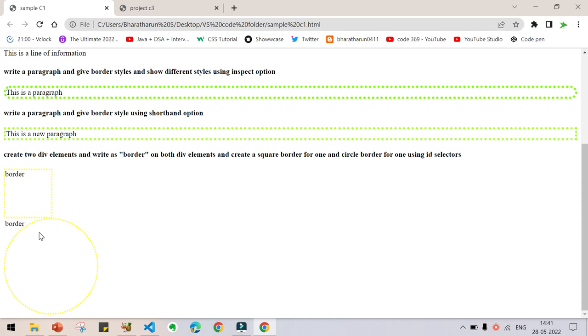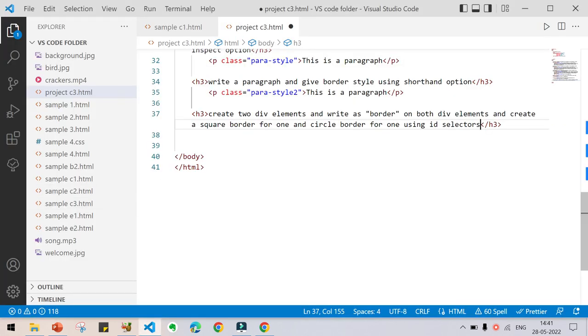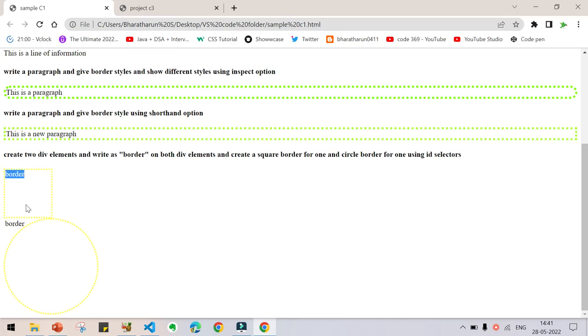It will not happen here because we have to change the size and all those things. Just know that you have to insert a square and a circle and you have to type border. Okay, that's what you need to know now. Go here. In order to create text as border, you need to create two divs. Why are we creating two divs? Because two times we are creating border.